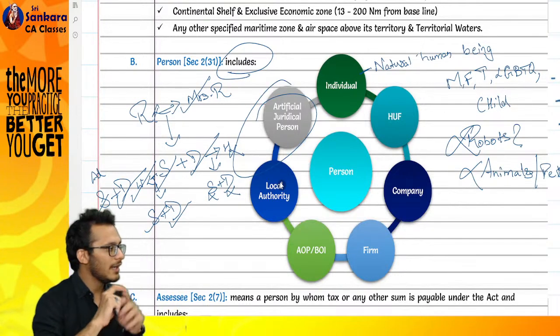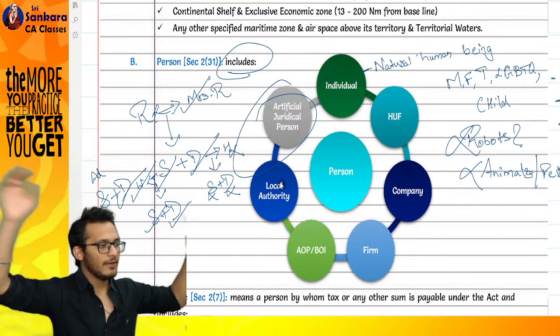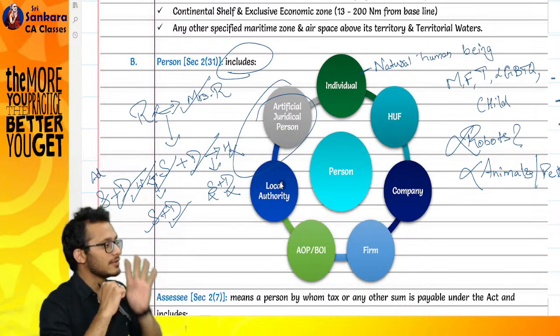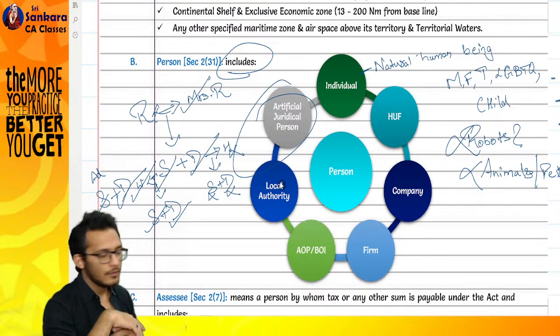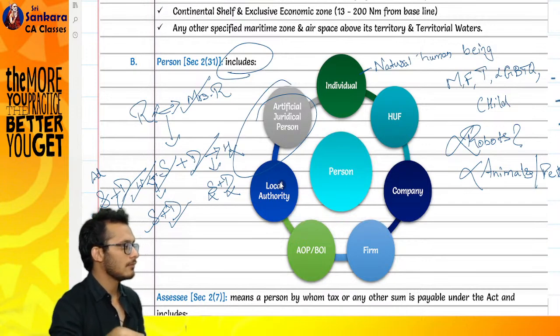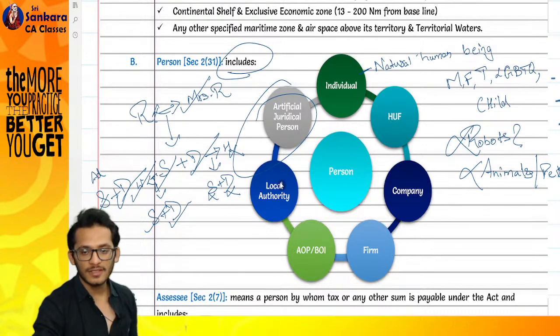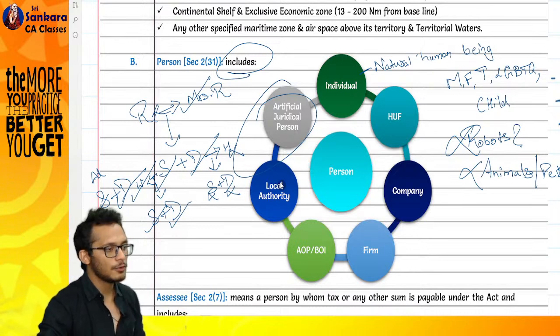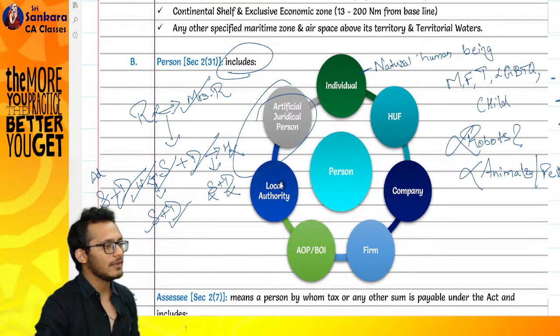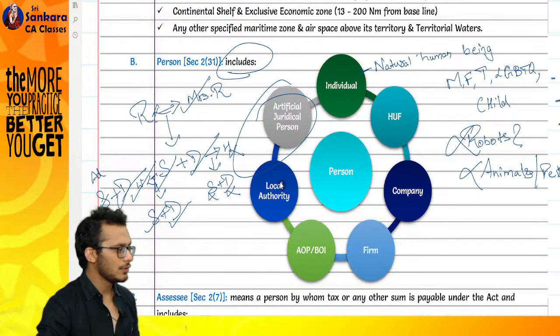Let's say you had a dad who had 500 acres of land. That dad has 4 kids. Tomorrow he forgot to write a will and he passed away. What will happen? The 4 sons should get the land, but they don't know in what share. Someone says, I want 50%. Someone says, I want 25%. Someone says, I want the full 100%. What will happen in this case? Go and fight in the court.